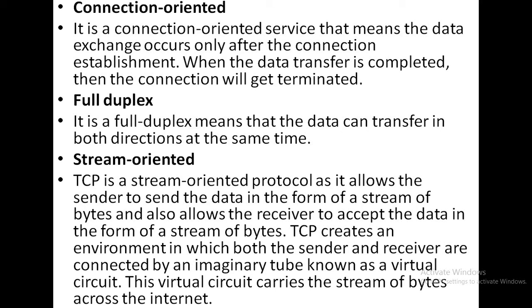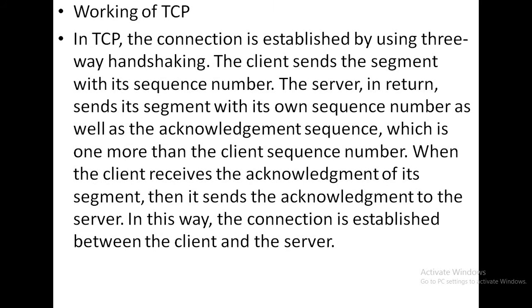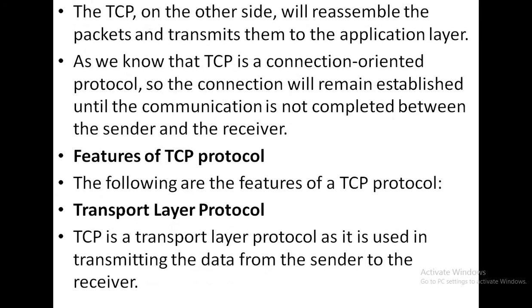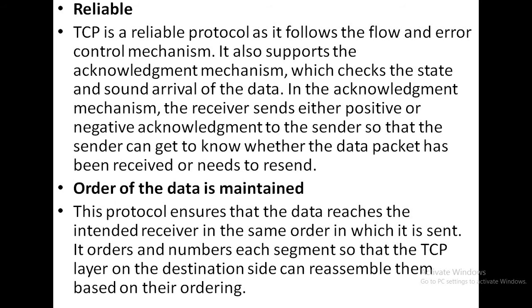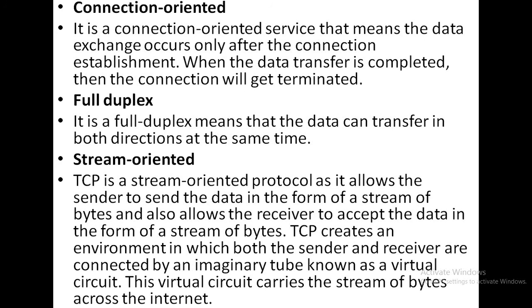So this virtual circuit carries the stream of bytes across the internet. Okay. So this is all about the features of TCP, the transmission control protocol. So what are the different features? It is a transport layer protocol, it is reliable, the order of the data is maintained, it is connection oriented, it is full duplex mode oriented, and it is stream oriented.